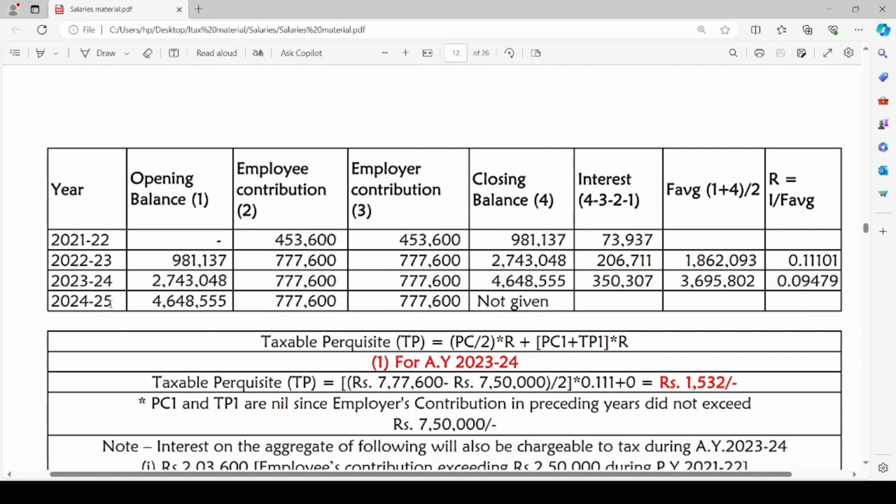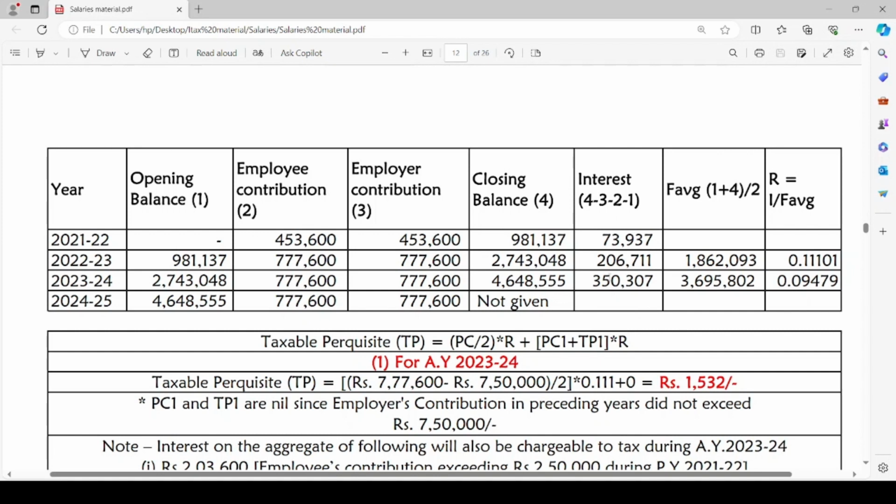For the year 2023-24, the closing balance from the previous year will be the opening balance, that is 27,43,048 rupees. Employer and employee contribution will be the same, and the closing balance as given in the question is 46,48,555. Here the interest will be the same, 4 minus 3 minus 2 minus 1, that is 3,50,307 rupees.